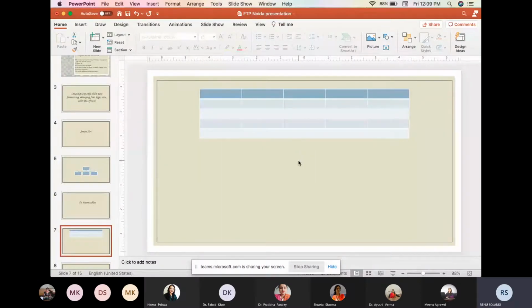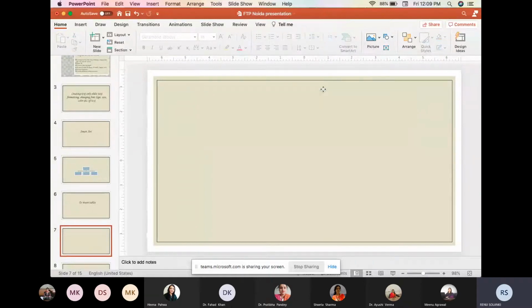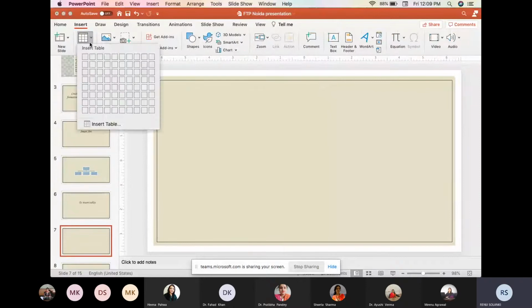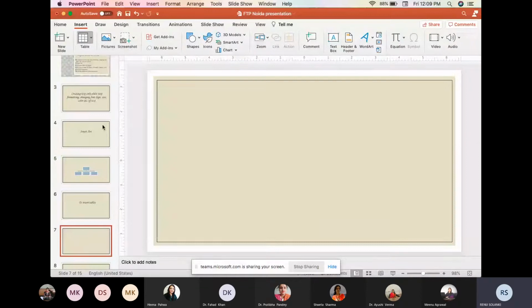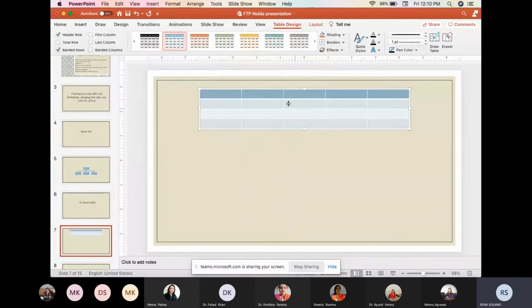The other way is, so let's first delete this table. So we will select this table and then we will click on delete. Again, I will go to the insert and I will click on the table. Then on the insert table, a pop-up window will open and it will ask how many columns and rows you want to add to your table. So number of columns I want is 5, and number of rows is 4, so it will insert a table having 5 columns and 4 rows.